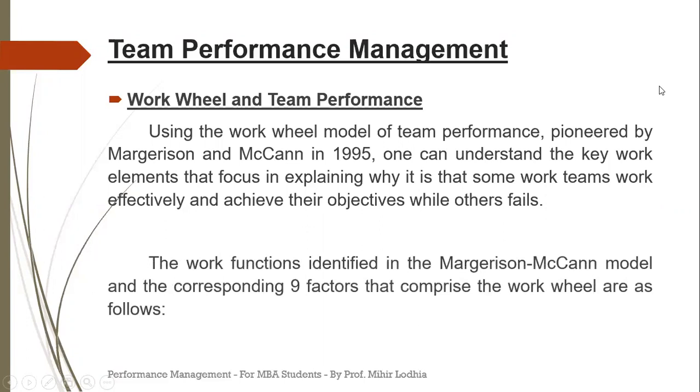The work functions identified in the Margerison-McCann model and the corresponding 9 factors that comprise the work wheel are as follows.